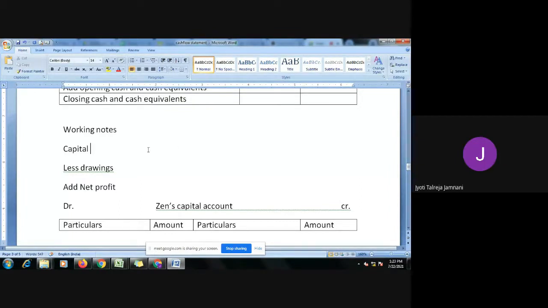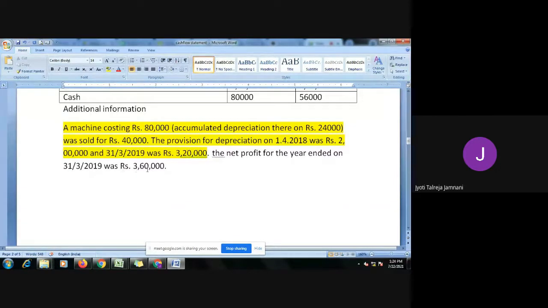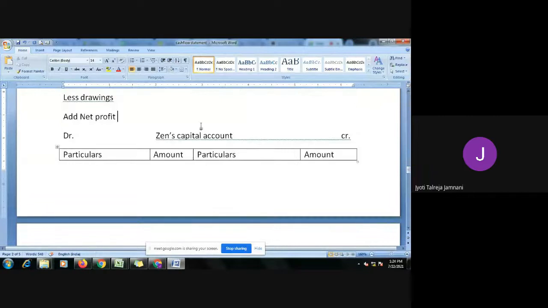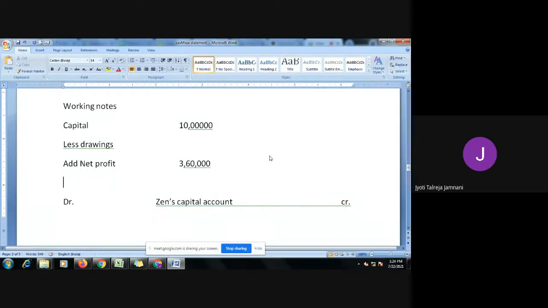Okay. So capital, opening capital I'm taking. Now it is 10 lakh, given. Drawings, I don't know, so as of now, I'm not taking. Net profit, they have given in the question. How much is the net profit? 3,60,000. So net profit, I will take it here. 10 lakh, 3,60,000. And then I should get my total capital, or I'll call it closing capital, which is also given in the problem, 12 lakh 24,000.